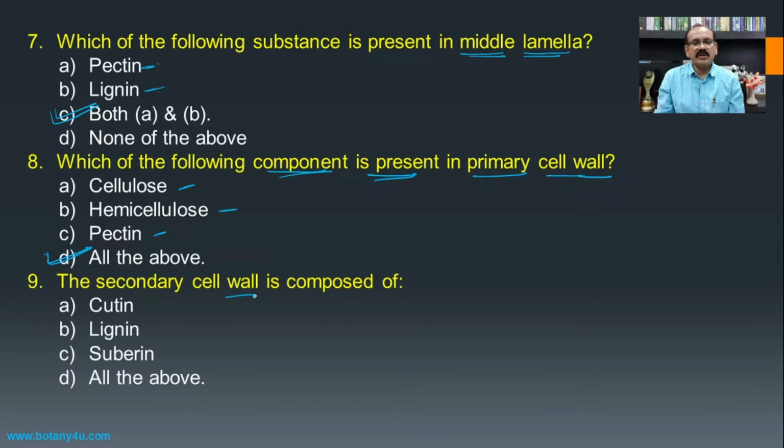The secondary cell wall is composed of, whenever we are talking about the secondary cell wall which is developing from the primary cell wall, here there is an additional thickening on the primary cell wall for the formation of the secondary cell wall, and this additional thickening is carried out because of the addition of cutin, lignin, and suberin, which are responsible to make the cell wall tough and to provide strength to it. So all the above, that is cutin, lignin, and suberin, are present in the secondary cell wall, and hence all the above will be the answer.